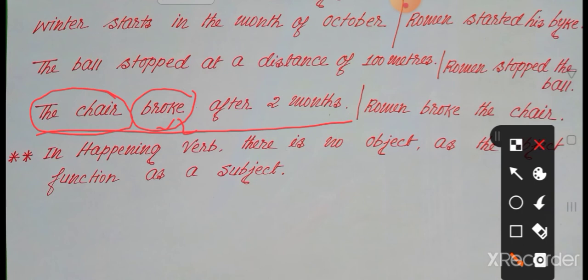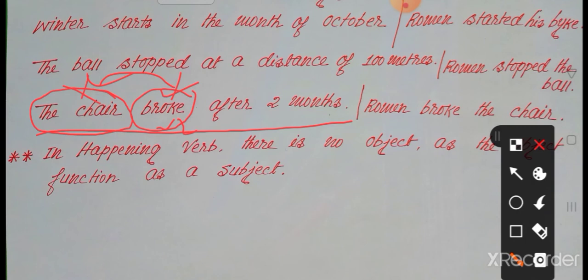The chair broke. Is it correct? The word broke is an action verb, but is there any doer in the sentence? The chair broke. So is the chair the doer here? No, the chair is not the doer here.